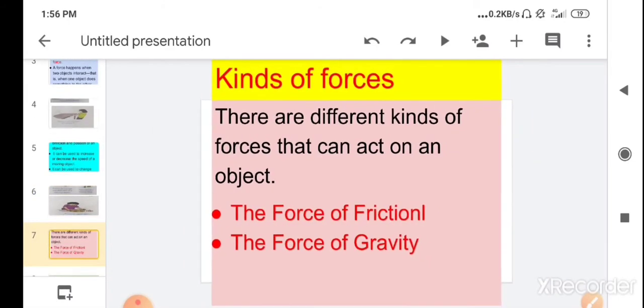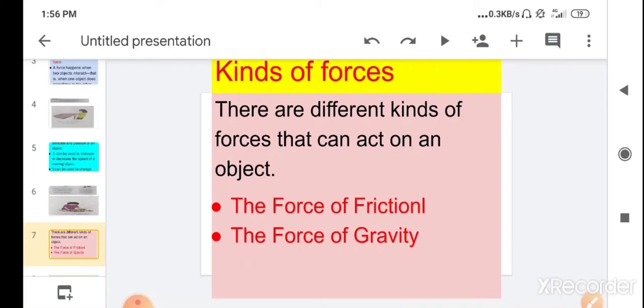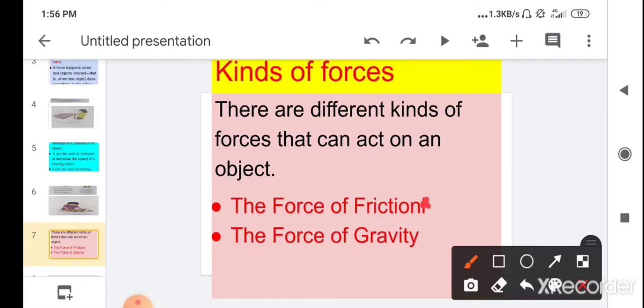Children, then our next topic is the kinds of force. In this chapter you will learn only two kinds of force. There are different kinds of force that can act on an object. One is the force of friction, and the second one is the force of gravity. So let's see the first type of force, that is the force of friction.